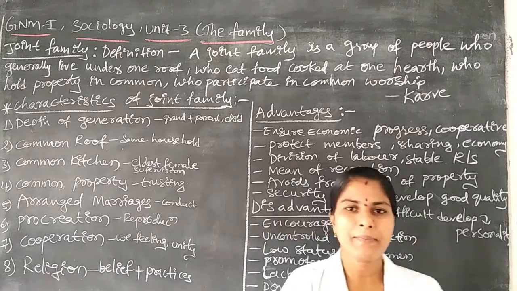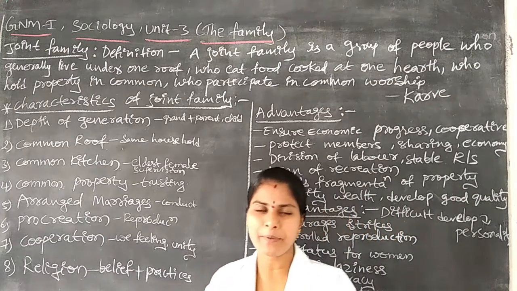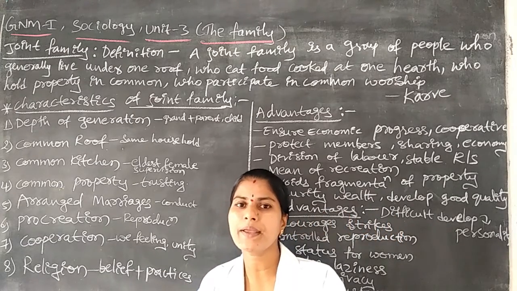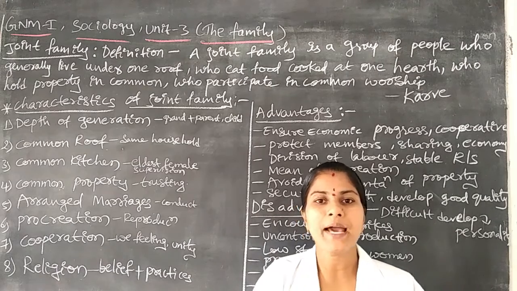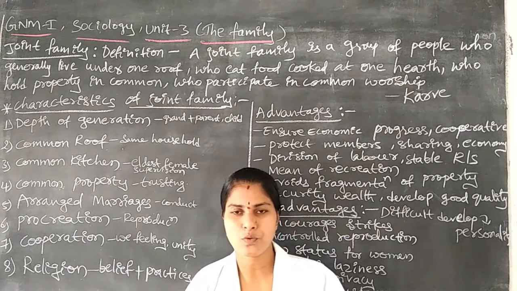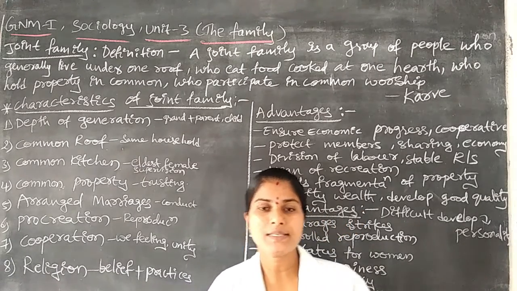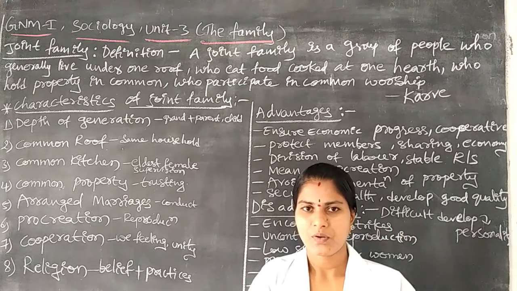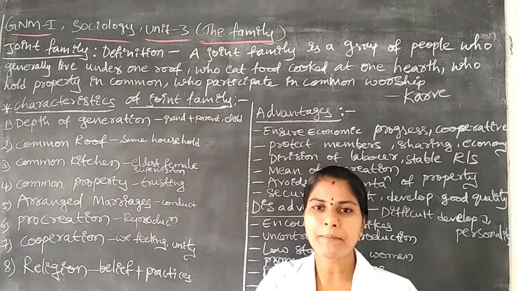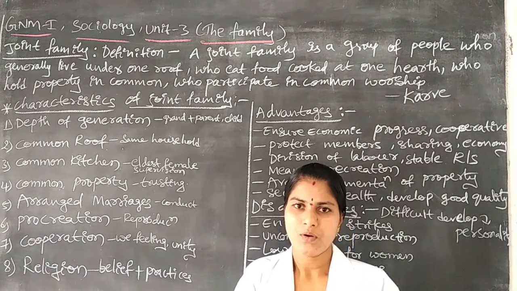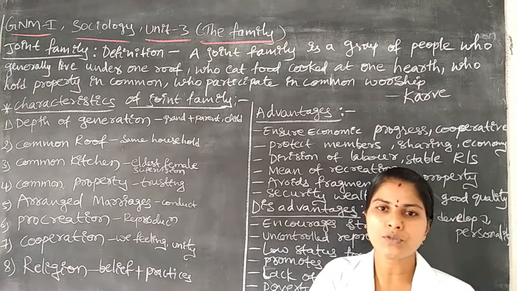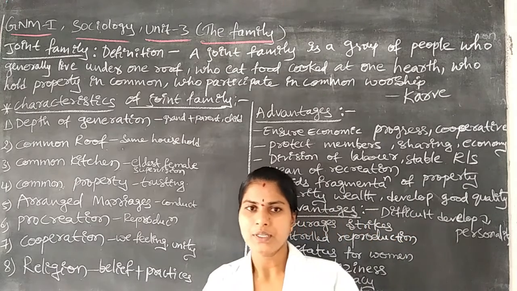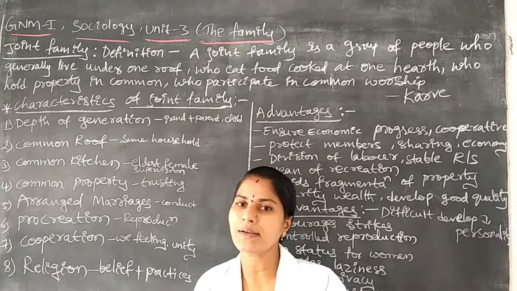Now, how many members are there, and how much food we should prepare. The food will be distributed equally by this eldest woman. Is the food available to all people or not? How many members are living in the family, and those persons who are eating, is the food sufficient or not?